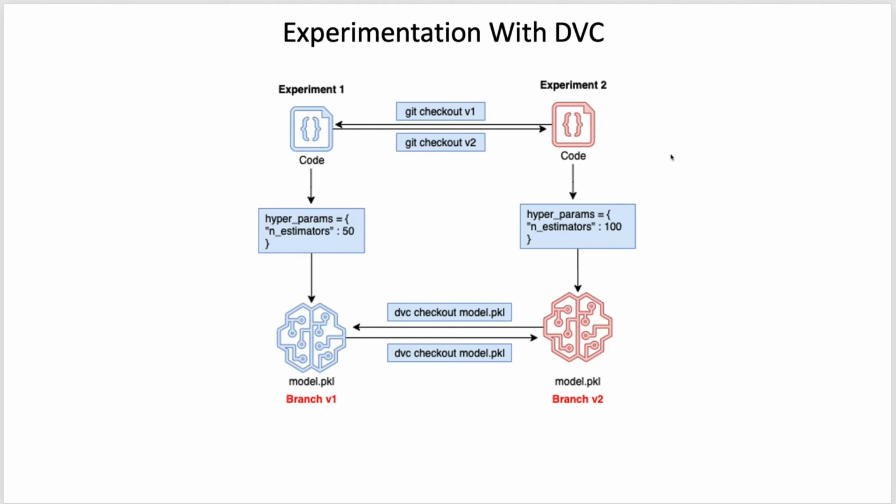I will check out my code using git checkout v2, then I will do dvc checkout model.pickle, so it will version the things now, and then I can change my hyperparameter so that number of estimators is 100, and if I run this code, this will have a different version file, the same name model.pickle. Now I can go back to my previous version using git checkout v1 first, and then dvc checkout model.pickle. It will have the older model.pickle file. So this is how we can version the things, and we can version the models as well as data.